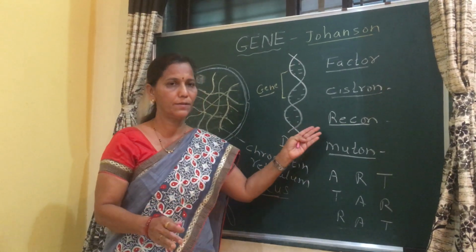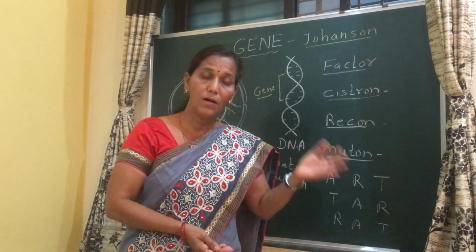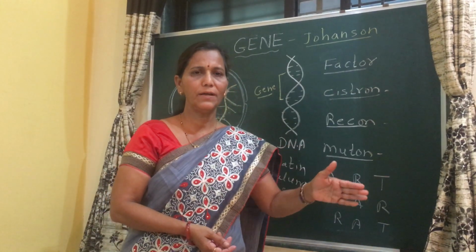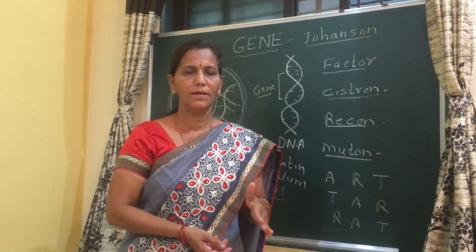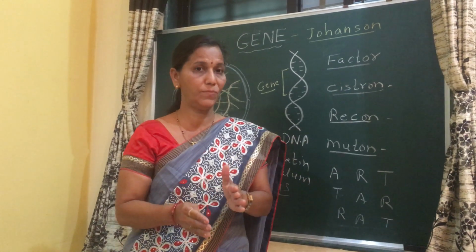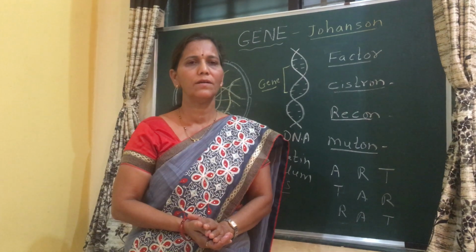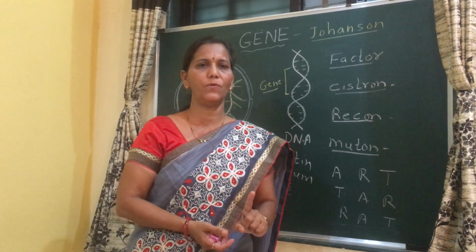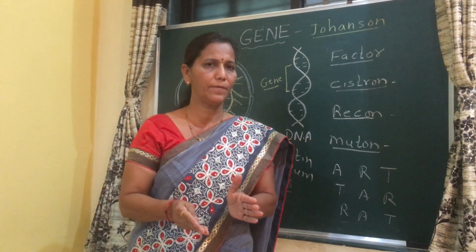So due to this we are different from our parents, or our brothers and sisters, they are not exactly like us, means they are different from us except twins, monozygotic twins, means twins which develop from a single zygote, they are called monozygotic twins, which are identical.